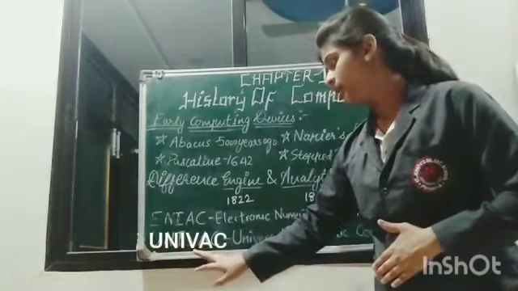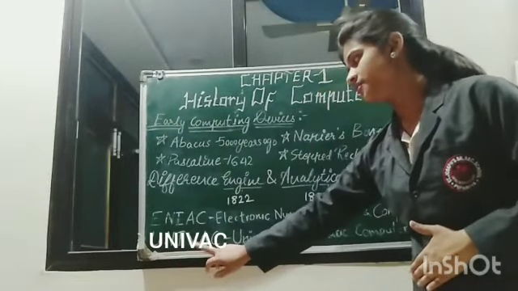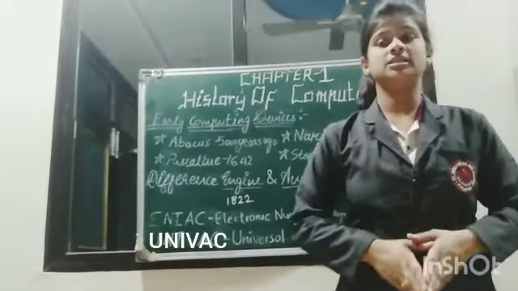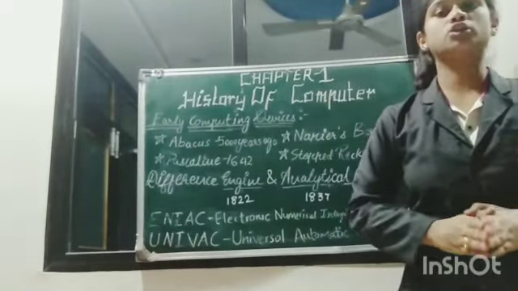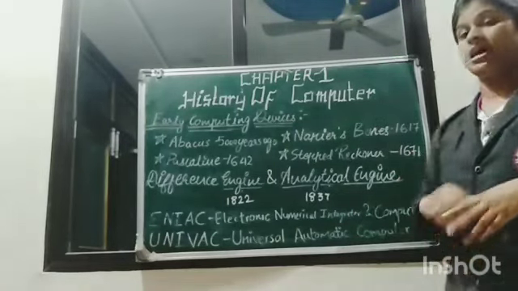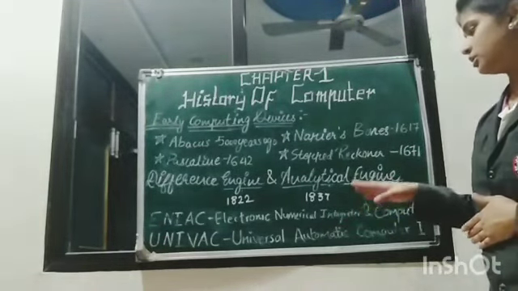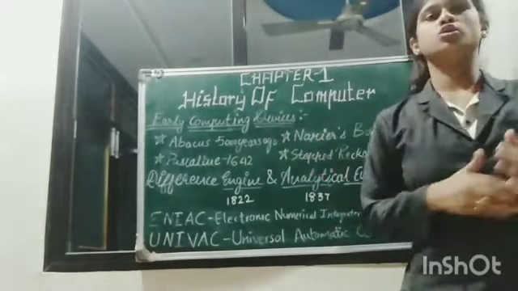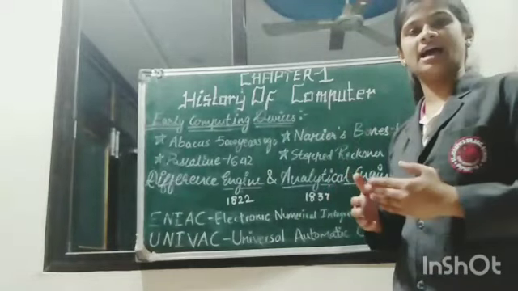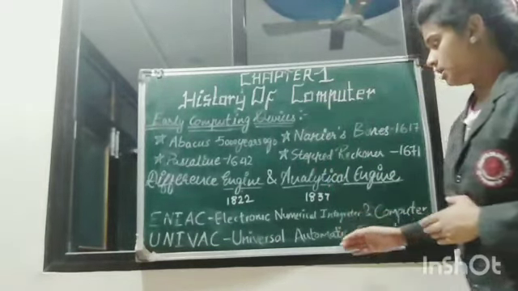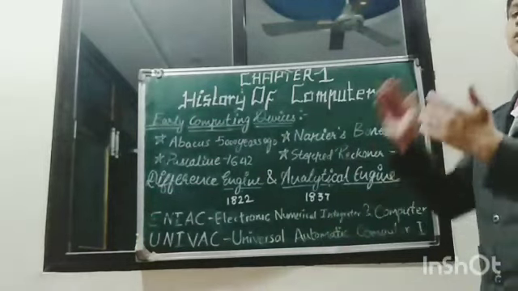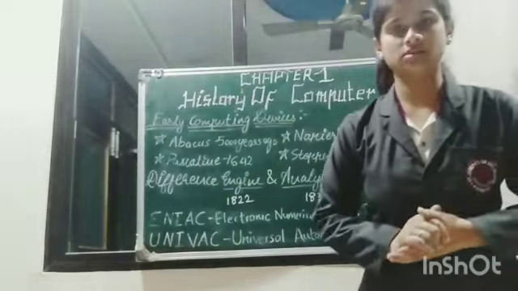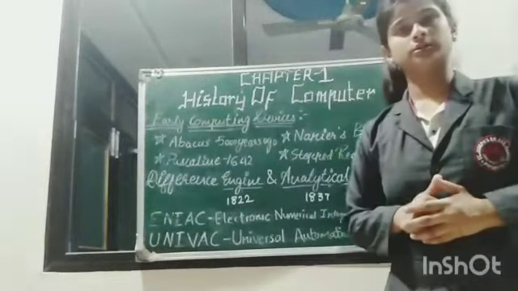Then UNIVAC, Universal Automatic Computer 1. This was the first commercial computer. As these computers were very big and very expensive, not everyone could easily purchase them. Therefore, they made smaller computers, and commercial computers came into the market.